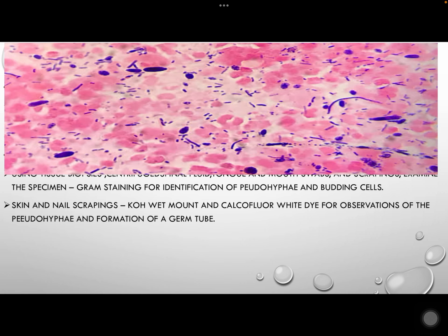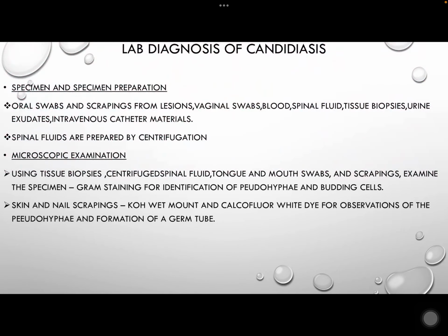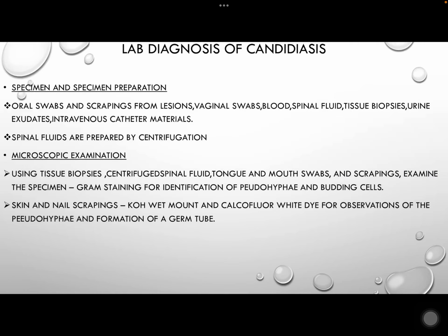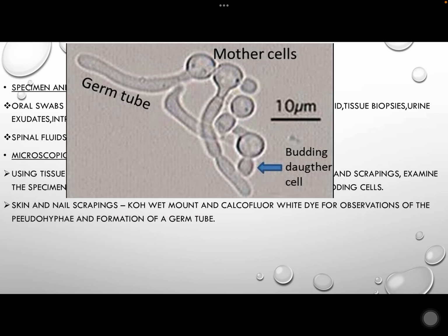In this picture you can see the Gram staining of yeast and hyphae. This is a KOH mount, and here you can see germ tube formation.